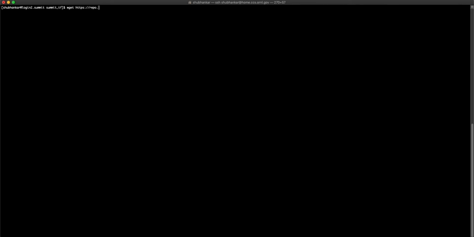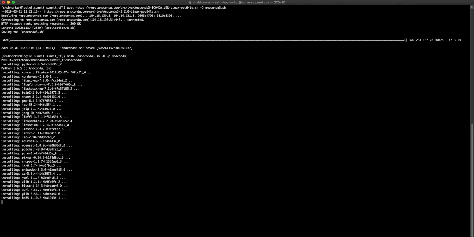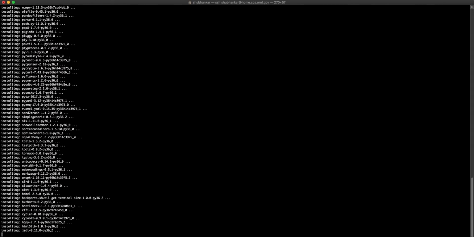So we will do wget followed by the URL to Anaconda's repository, followed by the file name. Once it's downloaded, let's run it by executing bash followed by the name of the installation script, followed by a few flags and name of the directory in which we want to install Anaconda. And let's wait till the installation is finished.